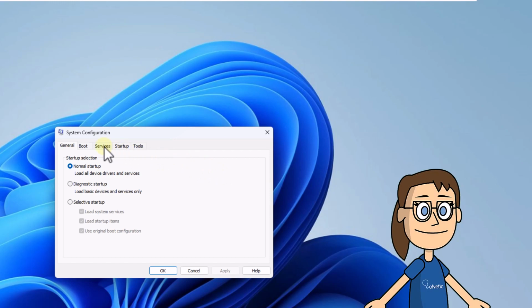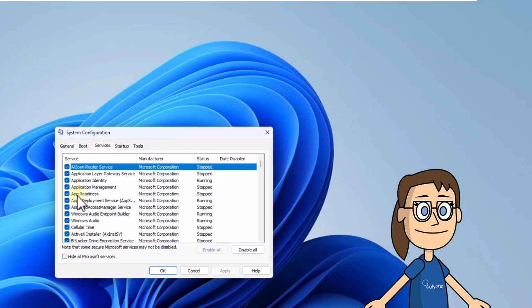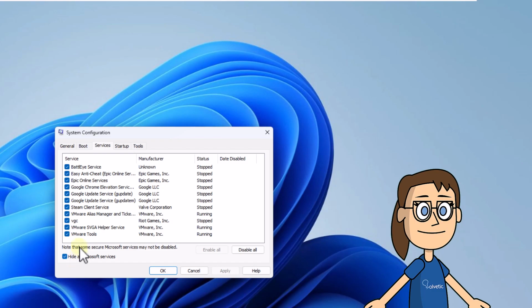First, on the Services tab, check the Hide All Microsoft Services box. Then, uncheck the boxes for non-vital services.